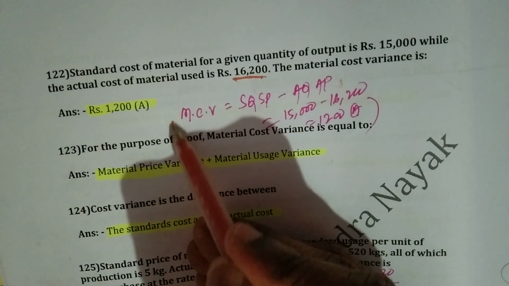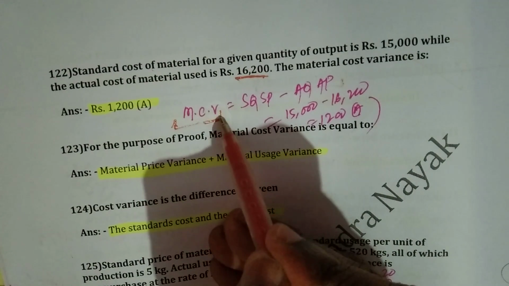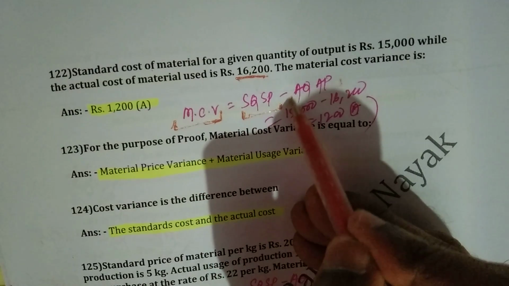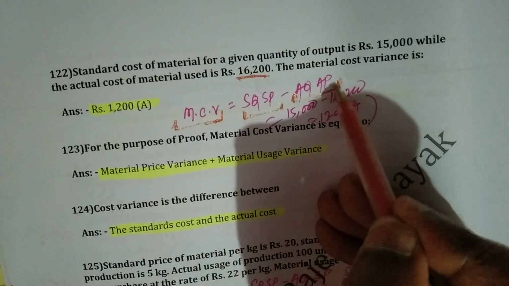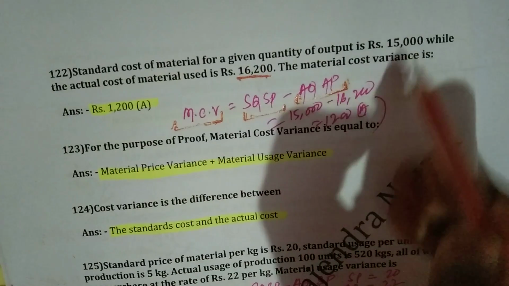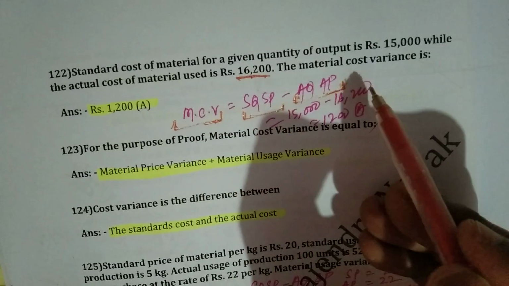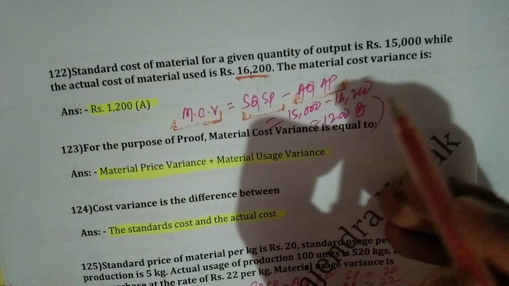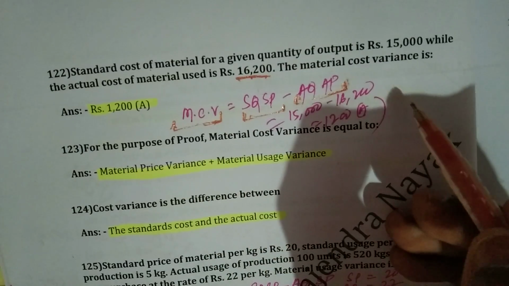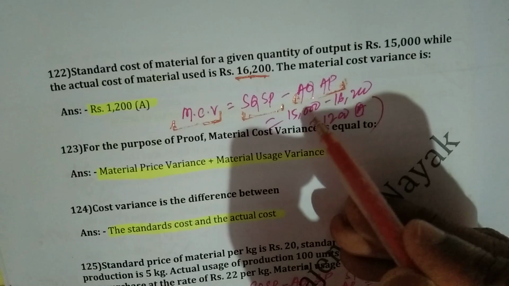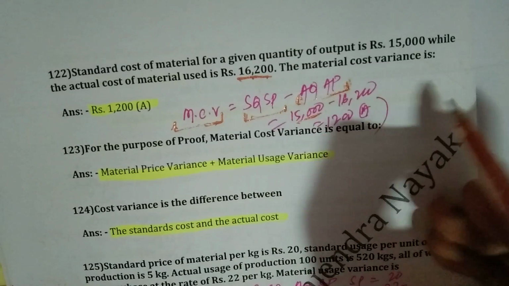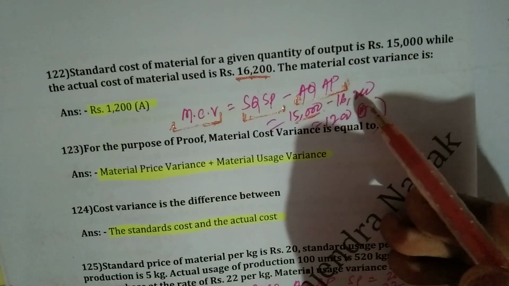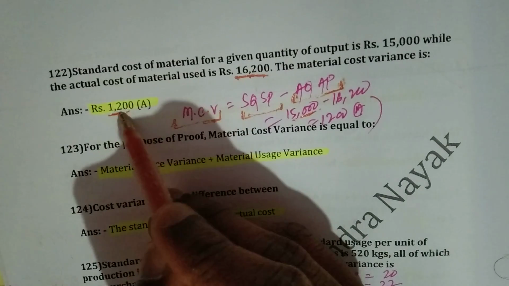The formula of material cost variance is standard quantity into standard price minus actual quantity into actual price. Here standard quantity into standard price is 15,000, actual quantity into actual price is 16,200. When actual price is more than standard price, it will be treated as unfavorable variance. So the differential figure will be adverse, that is 1200 adverse.